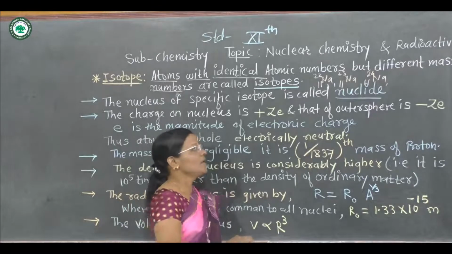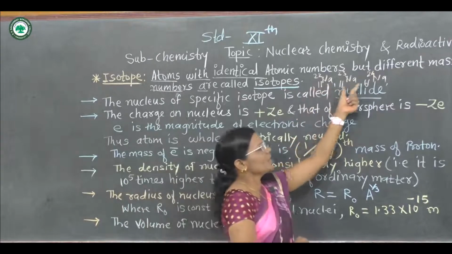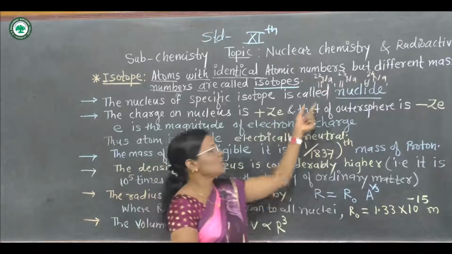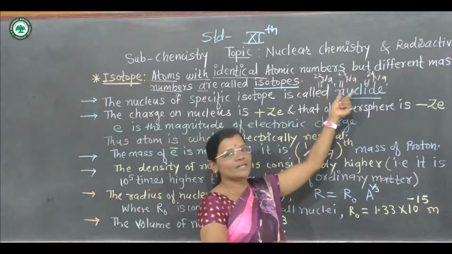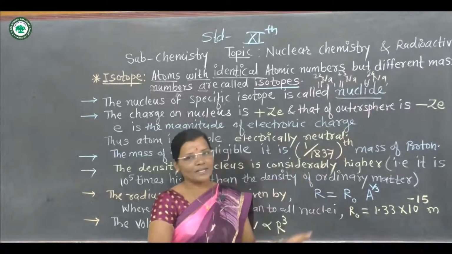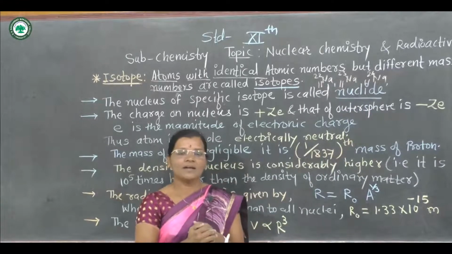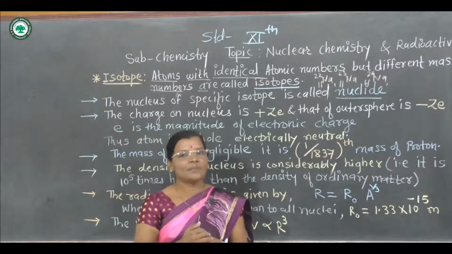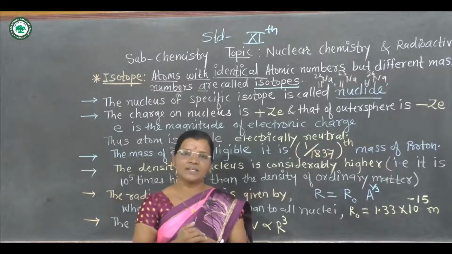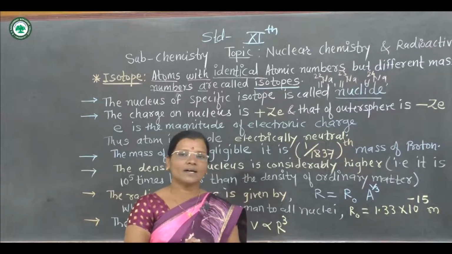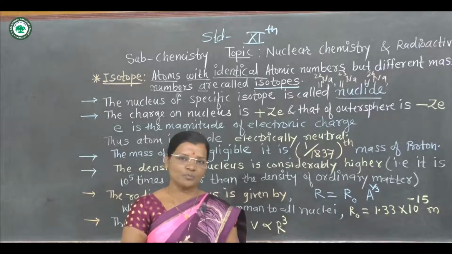For example, sodium, its atomic number is 11, has 3 isotopes with mass numbers 22, 23 and 24 respectively. That means if the same number of protons are present and the nucleus has different mass numbers, then obviously the number of neutrons is different, and such types of nuclei are considered isotopes.